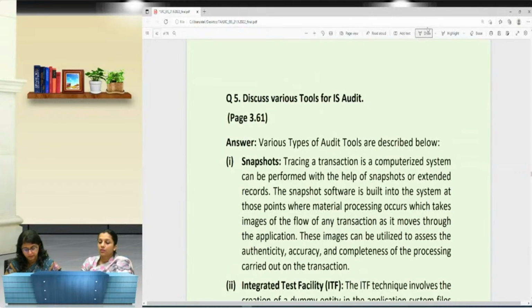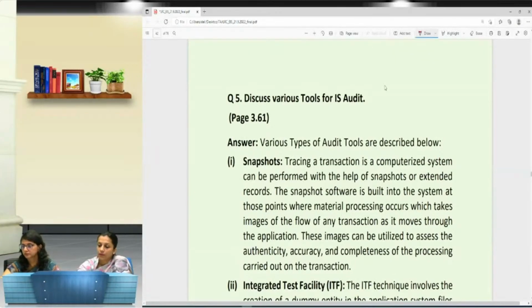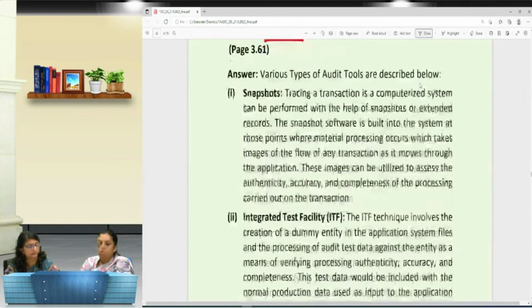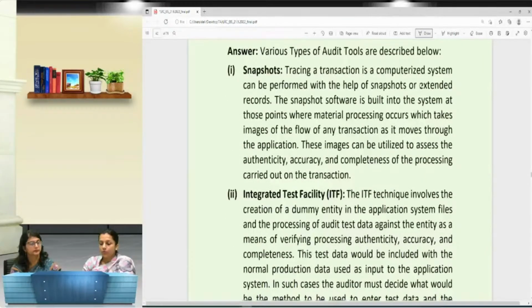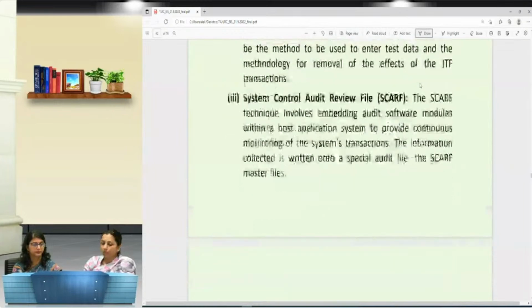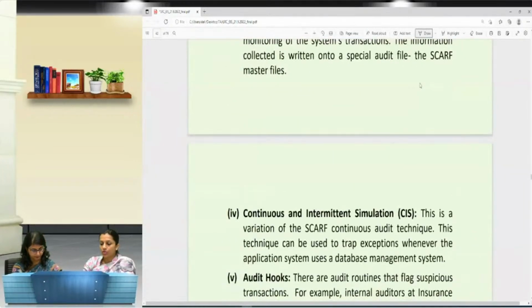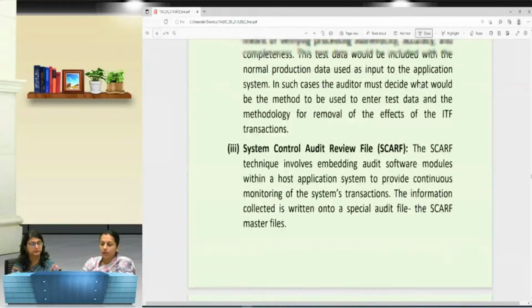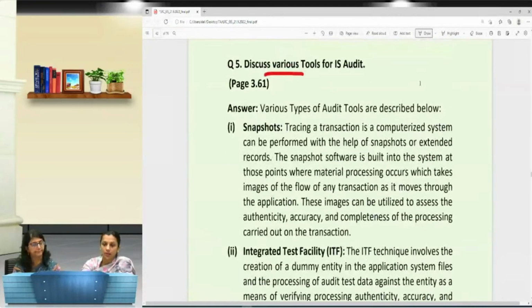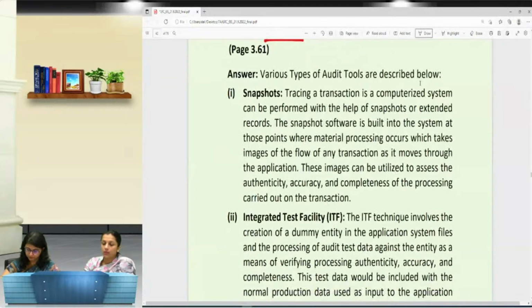The next question is: discuss various tools for the IS audit. Now we know that the question says various tools, right? So we have 4 types of tools: snapshot, integrated test facility, system control and audit review file, and continuous and intermittent simulation audit tool. For each and every tool, you may get a question that says write a short note on snapshot, right? Or you may have a question mentioning keywords, where you identify which type of audit tool it is. For each audit tool there are certain keywords mentioned over here.